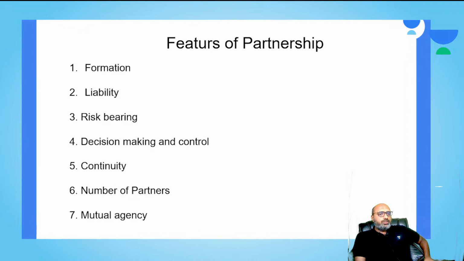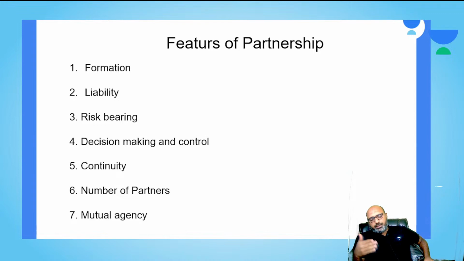Getting it, guys? So when I say formation here, how is this formed? The partnership form of business organization is governed as per the Indian Partnership Act 1932. It comes into existence through a legal agreement.